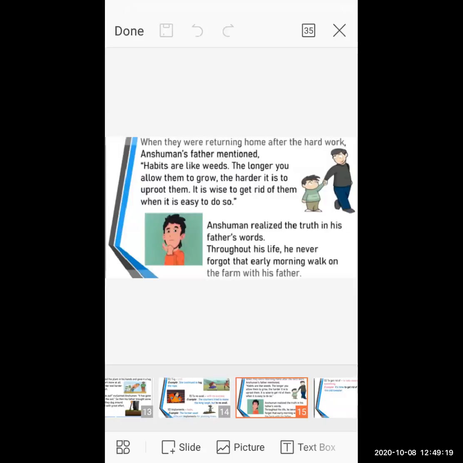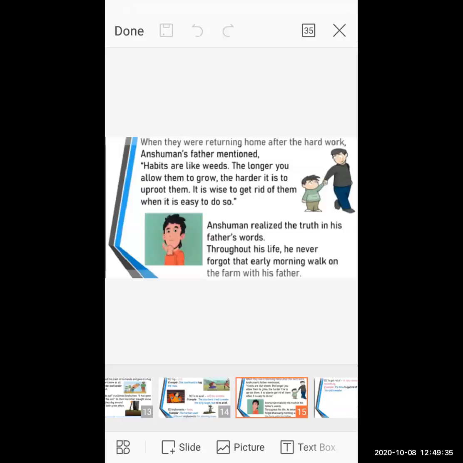So this is the example given, the weed of the garden. As you see, students, when there is a small seedling, Anshuman removed it very easily, because it is very small and you can remove it very soon.